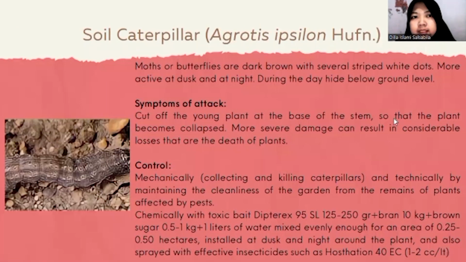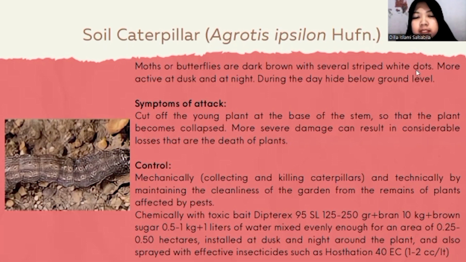The next pest is soil caterpillar or Agrotis ipsilon. Moths or butterflies are dark brown with several striped white dots. This pest is more active at dusk and at night. During the day, this pest hides below ground level. Symptoms of attack of this pest: it cuts off the young plant at the base of the stem so that the plant collapses. More severe damage can result in considerable losses, that is, the death of plants.